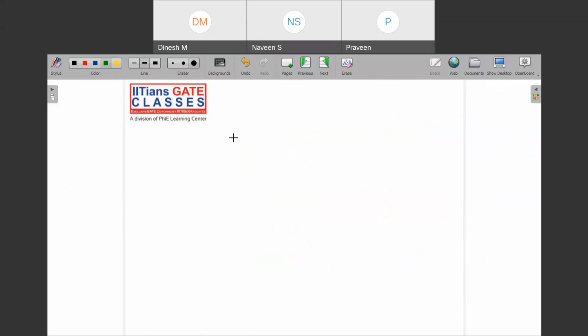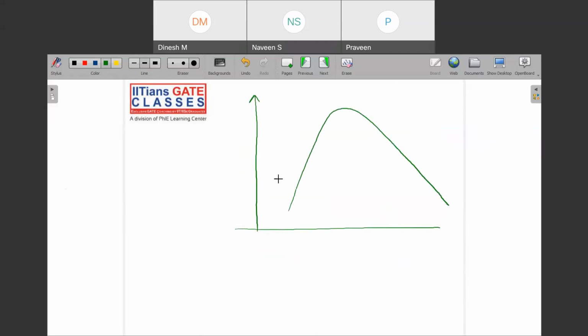can you see that in this TS curve, at your critical point, there is no latent heat of vaporization.